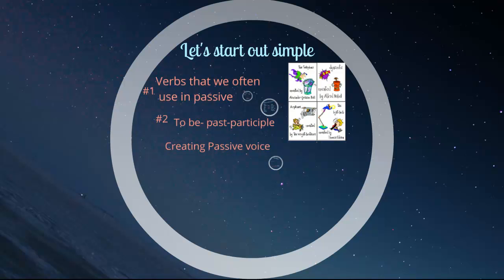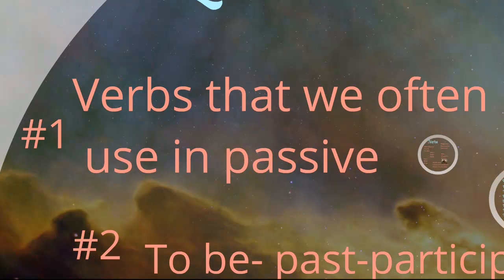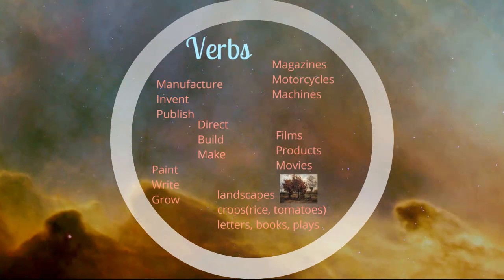Let's start out simple. We're going to see various examples. Verbs that we often use in passive voice. Let's look at some examples. Manufacture, invent, publish. What kind of things do we manufacture? We manufacture motorcycles.